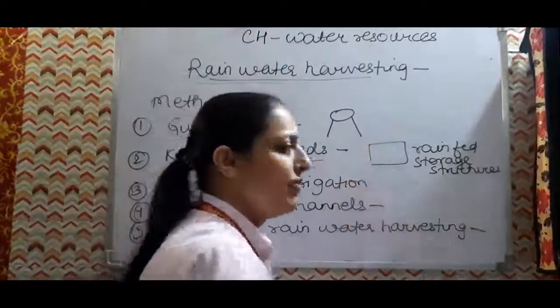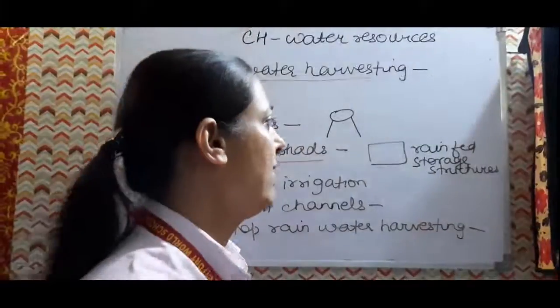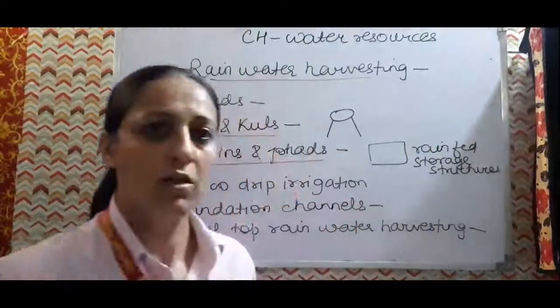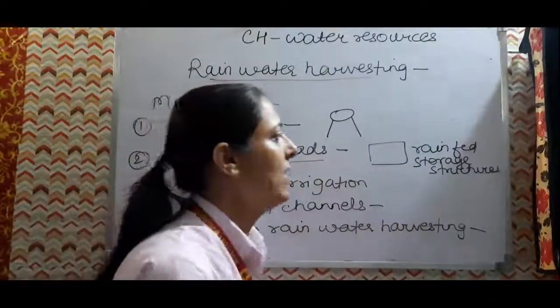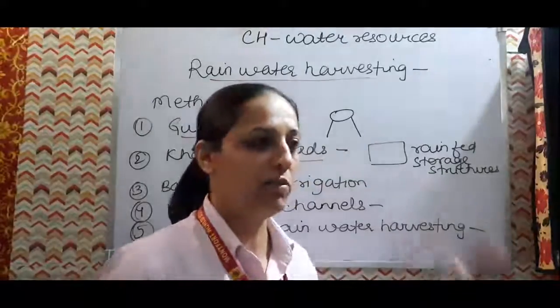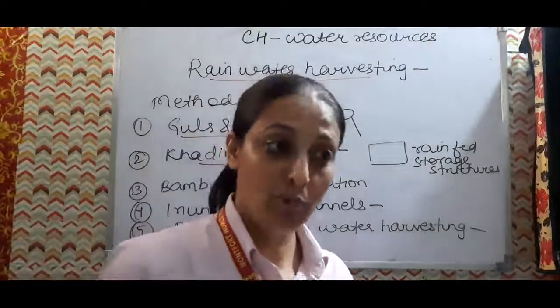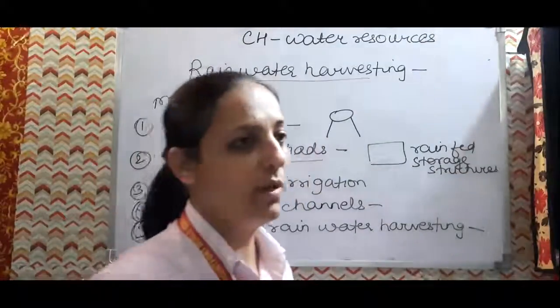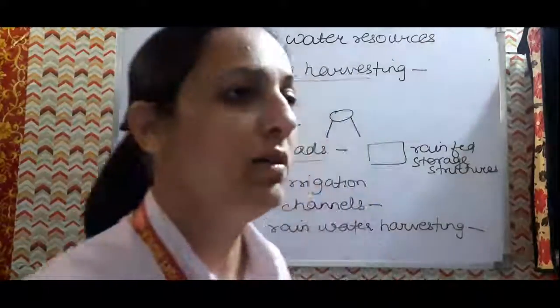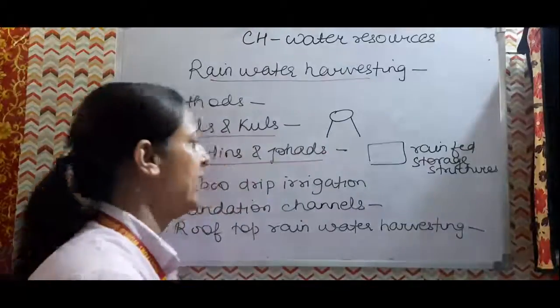In the agriculture fields only, the farmers create rain-fed storage structures. The structure is created in the agriculture field only, and it will be filled with water. So this will keep the soil more moist. Okay, so moisture will be available in the soil if this kind of structure is created.